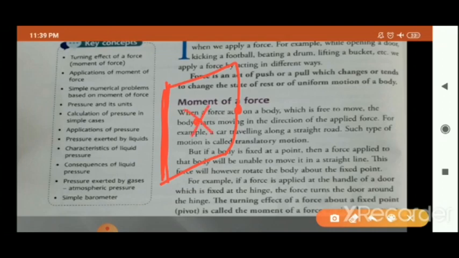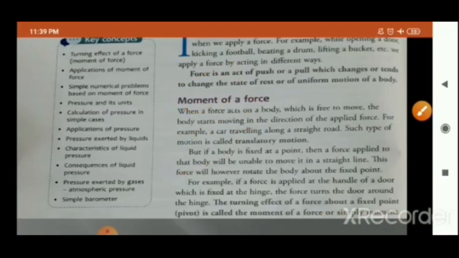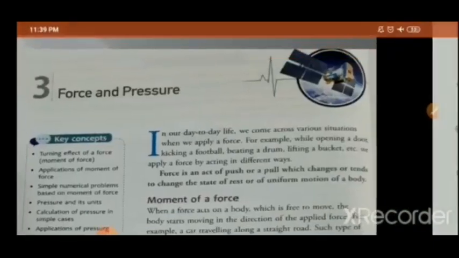Reason: the more the distance between the fixed point and the line of action, the more will be the effect of the force. What does it mean? You will understand this by the formula. Just see.